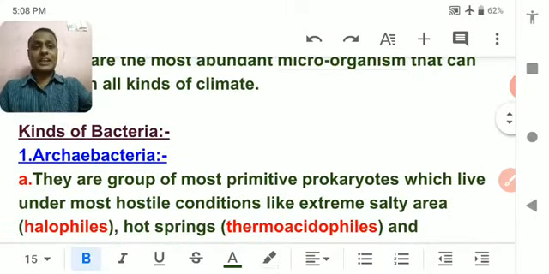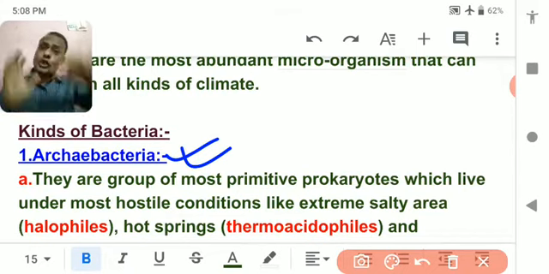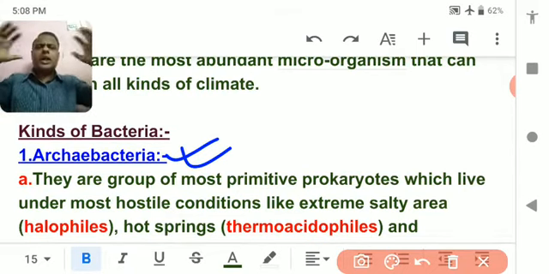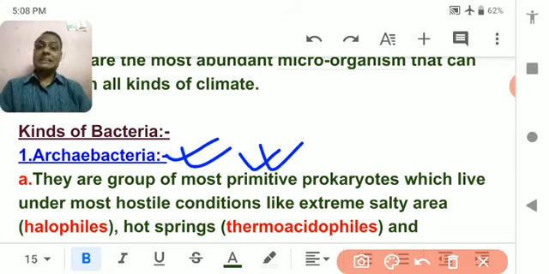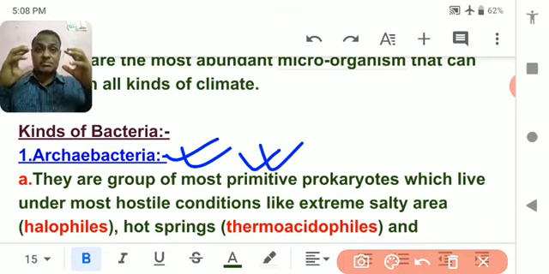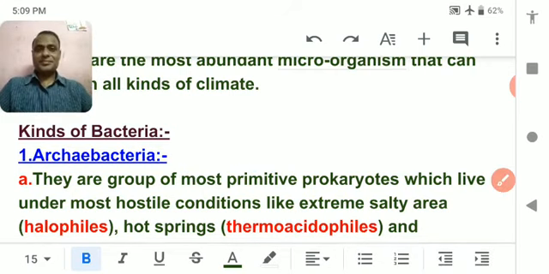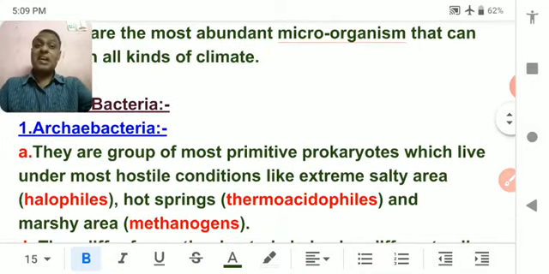First is called archaebacteria. The name comes from archaeological, meaning very primitive. When the world just started the formation of living organisms, new living organisms arose from the newly born earth. The organisms that arose in that very unbearable climate, archaebacteria, could live in very hot climate, or they could live in a cold climate also. They can live in acid also.